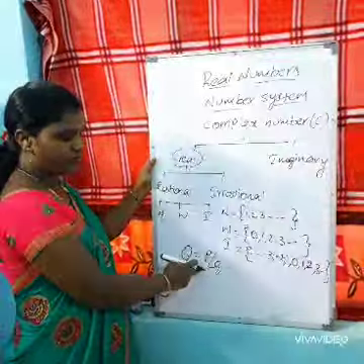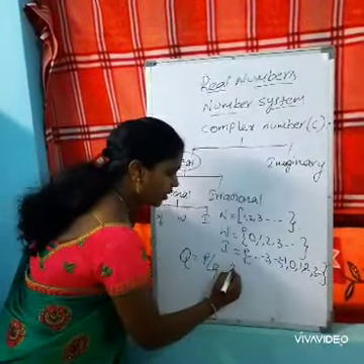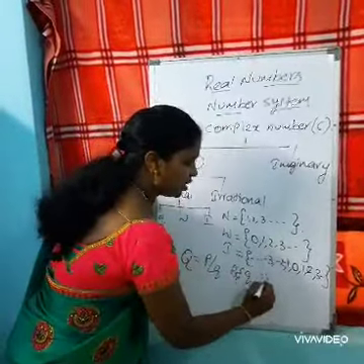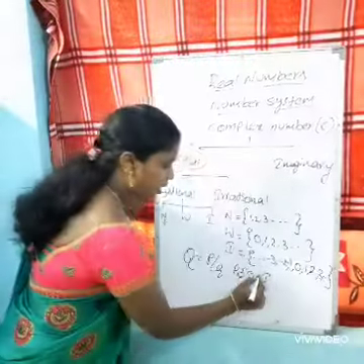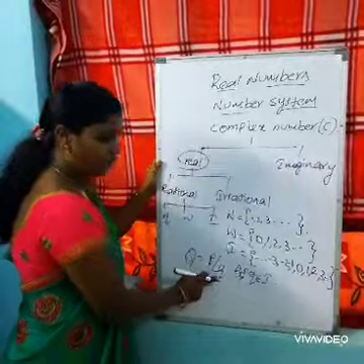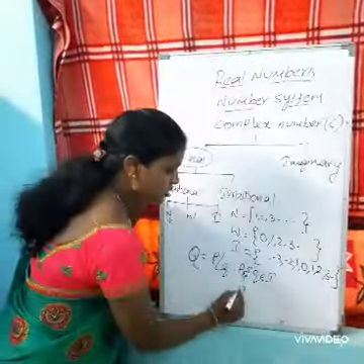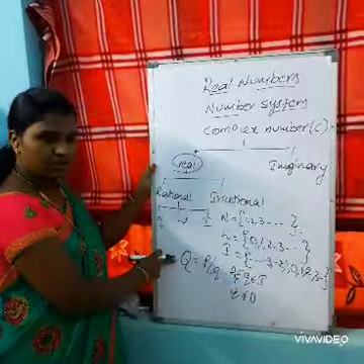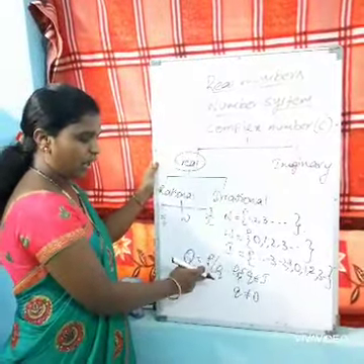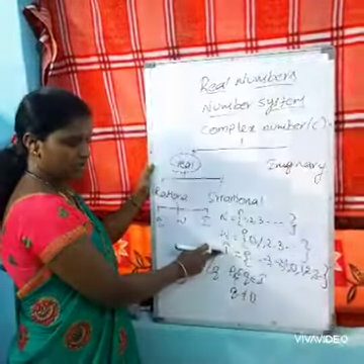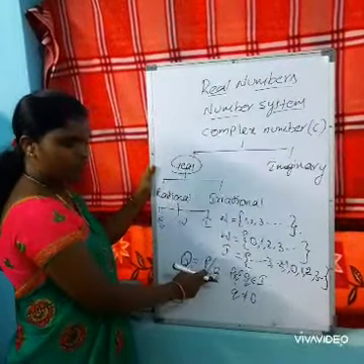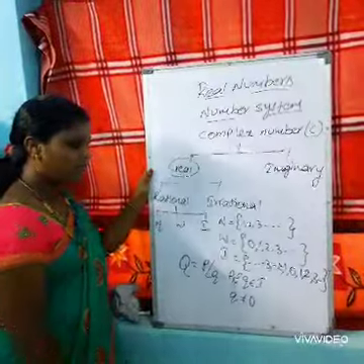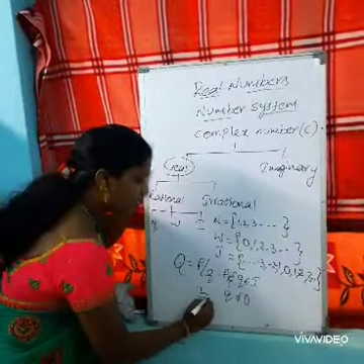Rational numbers are in the form of p by q, where p and q are integers, and whatever denominator we take, q must not be equal to 0. Now let us take an example, 2 by 3.